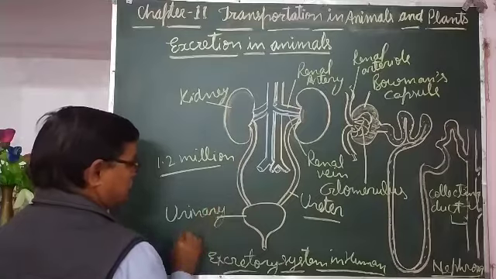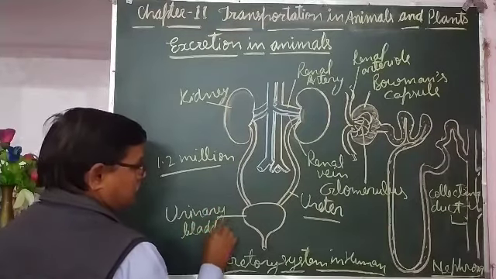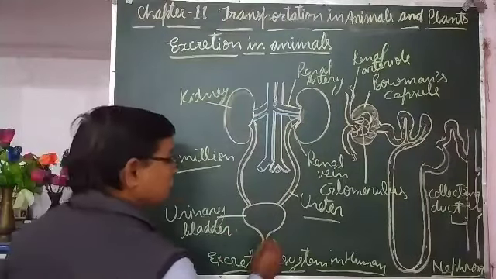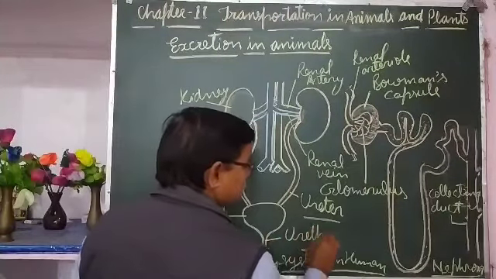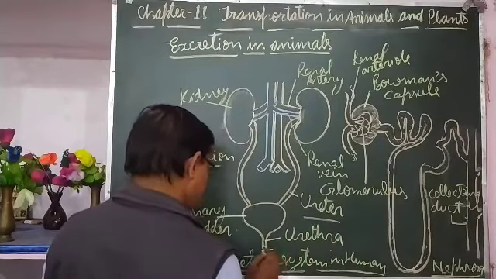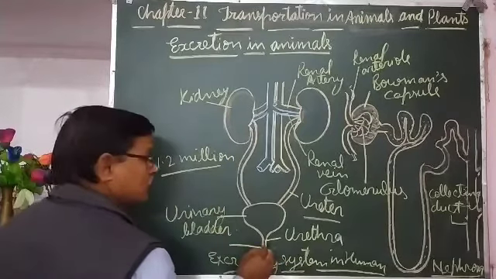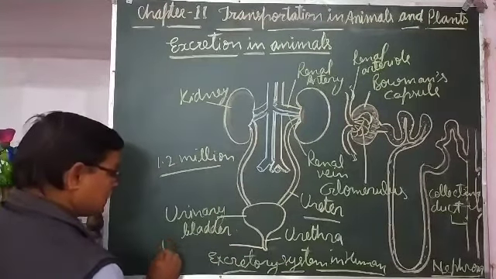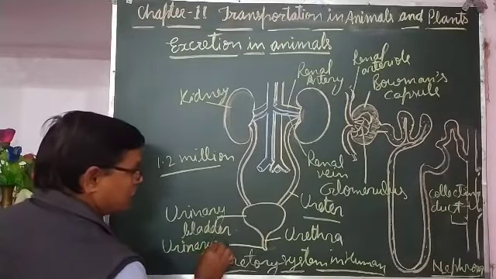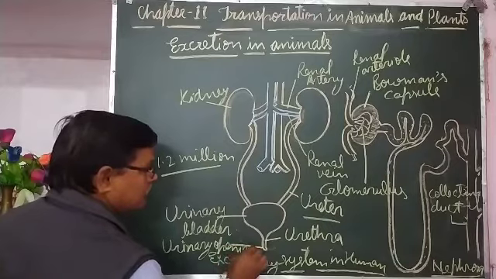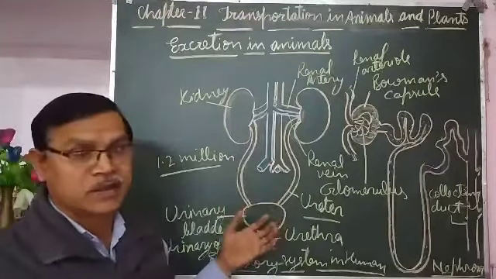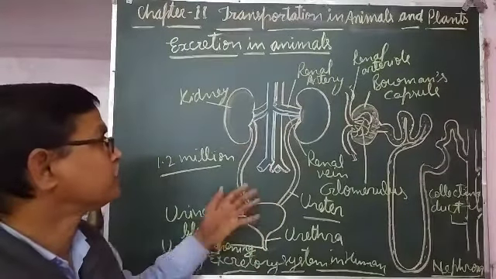Urinary bladder, and from here, when it is full, it is thrown out through the urethra, through the urinary opening. The opening through which it is thrown out is called the urinary opening. So this is how excretion of urine takes place from the body.